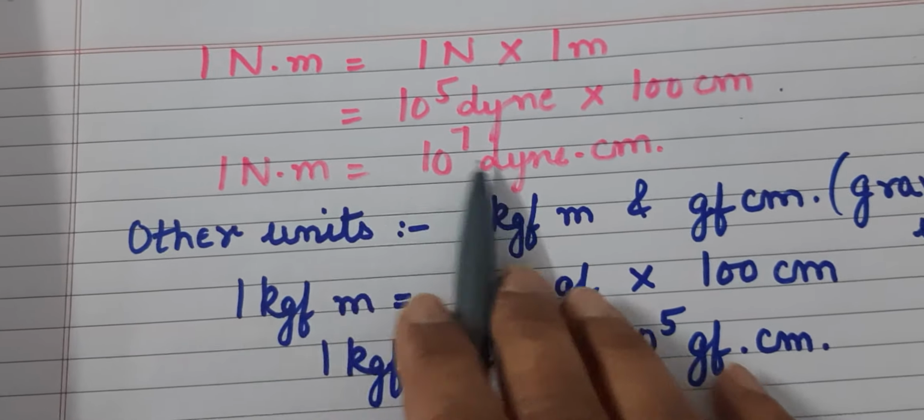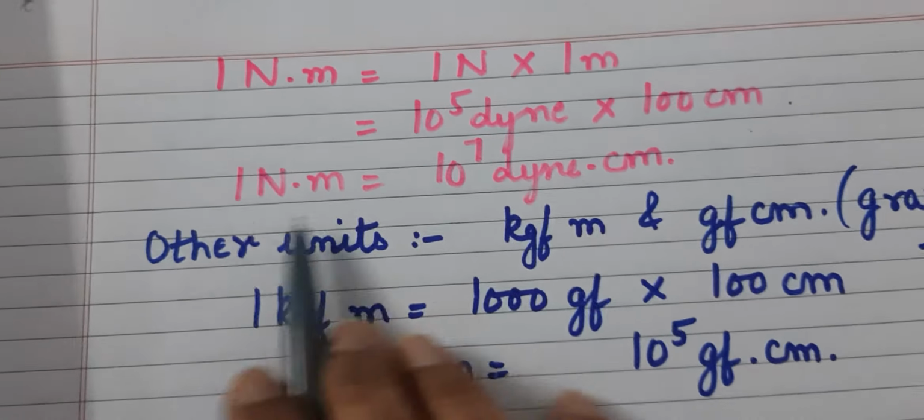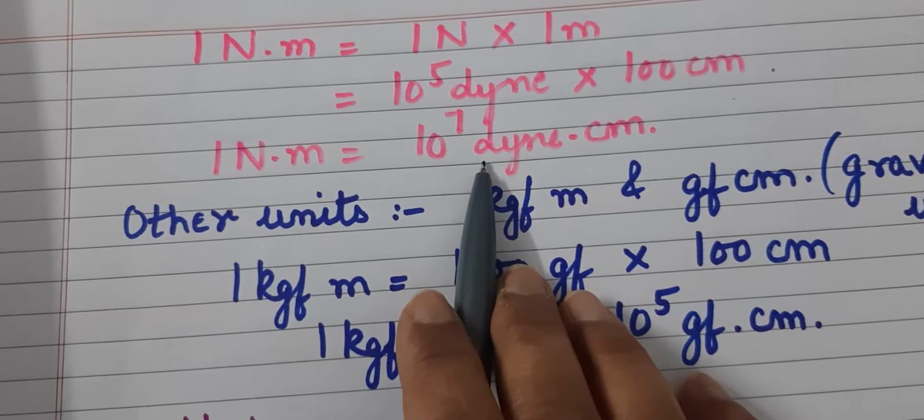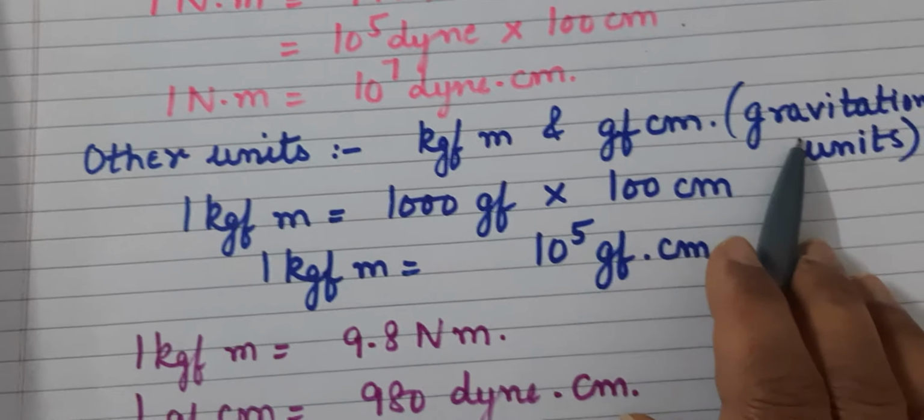These are the absolute units, children. Absolute units. Absolute SI unit, absolute CGS unit. Let's look at the gravitational units.